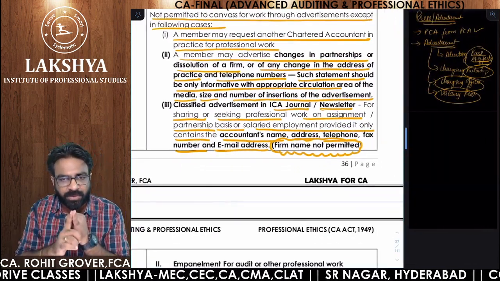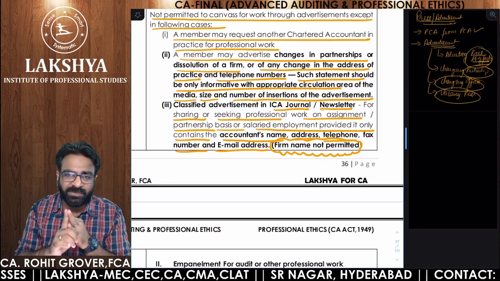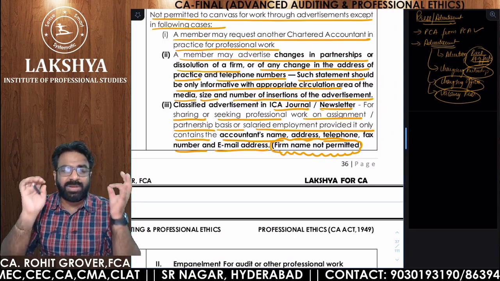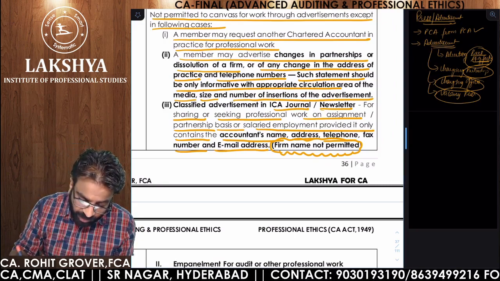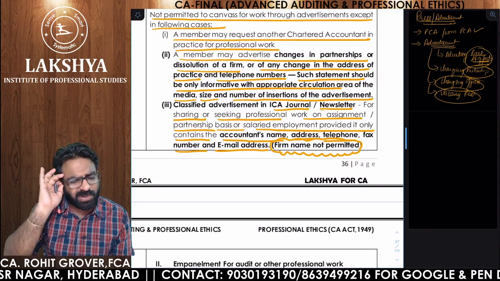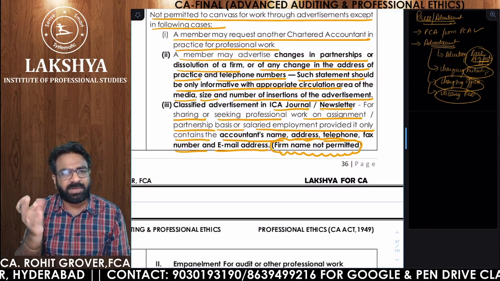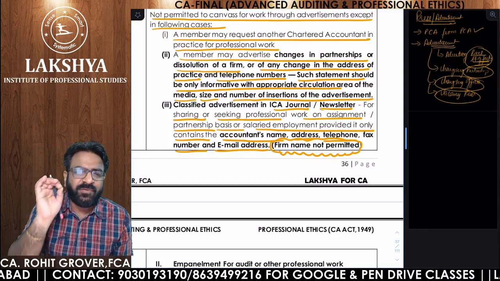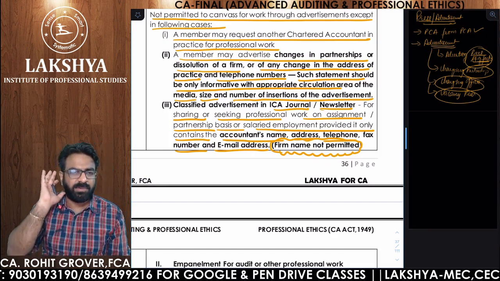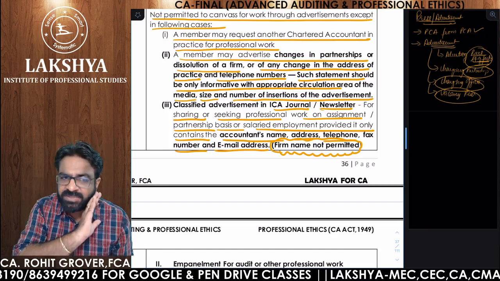Your name is allowed. Your address, of the firm, is allowed. Your telephone is allowed. Your fax number is allowed. Your email is allowed. What is not allowed? Firm name is not allowed. So remember one thing. How to remember clauses? Sir, so many things we have to remember. I will tell you, everywhere firm name is not allowed. That is something you have to remember. Everywhere firm name is not allowed.